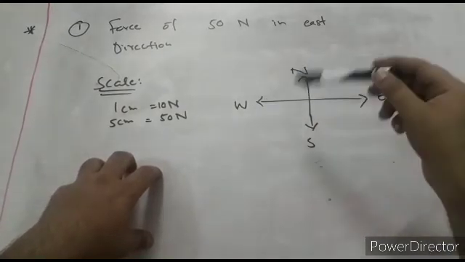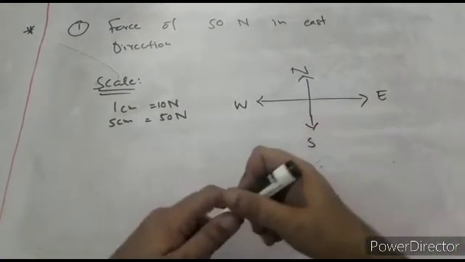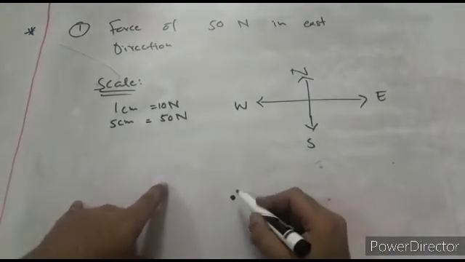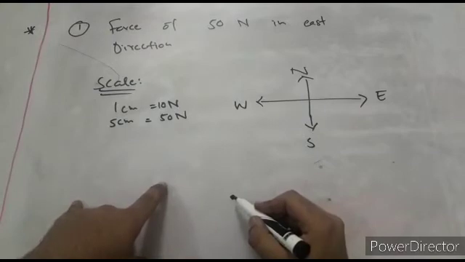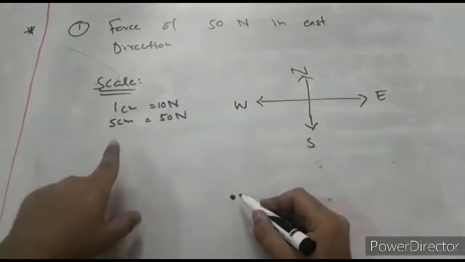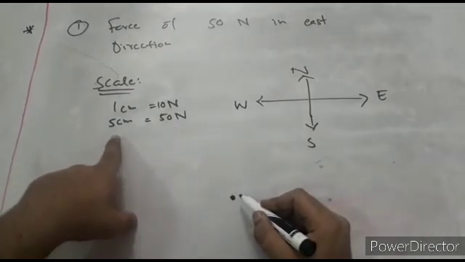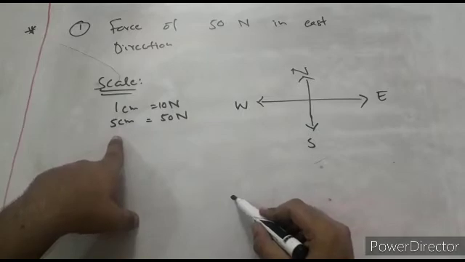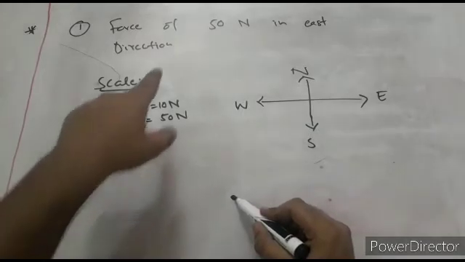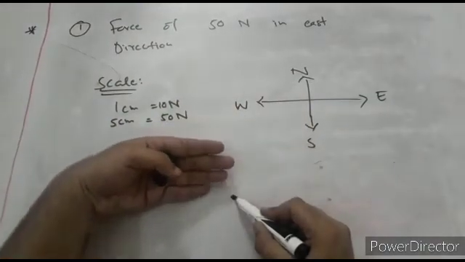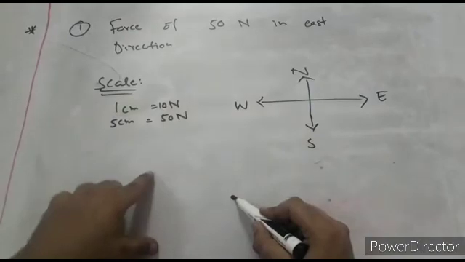So these are the reference for direction. Let's say I start to draw my vector from here. This is the starting point of my vector. So what will be the length of the tail? Because I have to represent a force of 50 Newton and I have set the scale 50 Newtons equals 5 centimeter. So I will draw a line of 5 centimeter, but in which direction should I go? Over here we have to draw this vector in the east direction. So over here the east direction is right side.